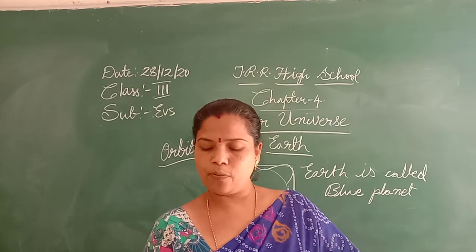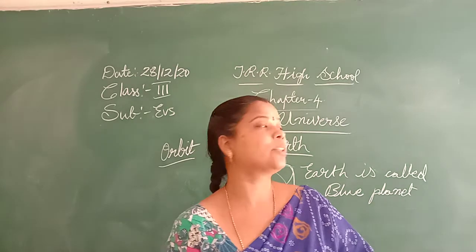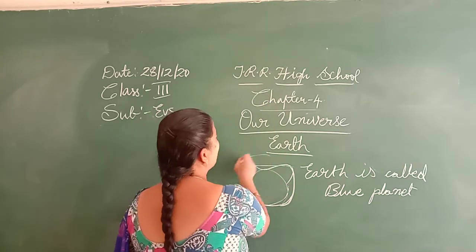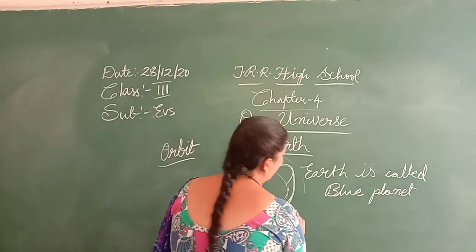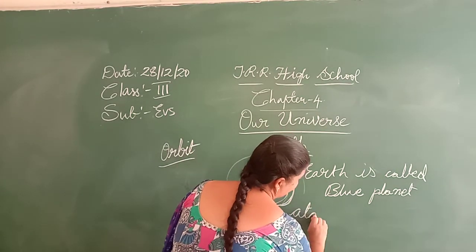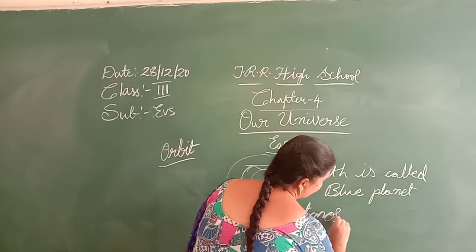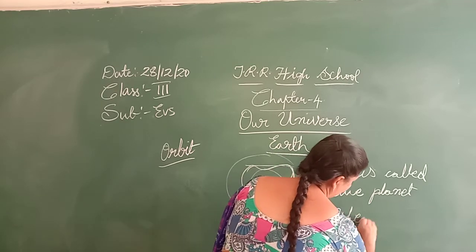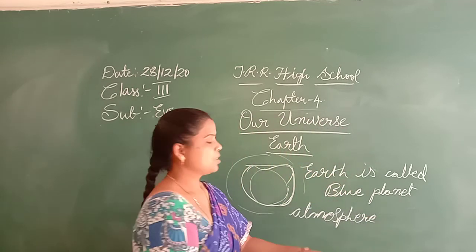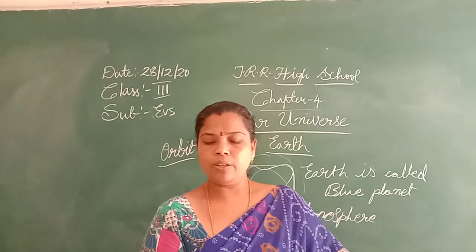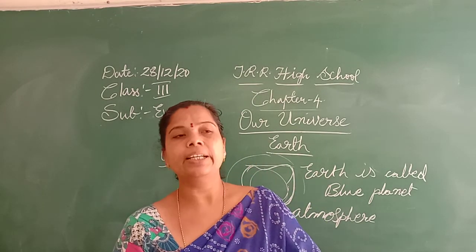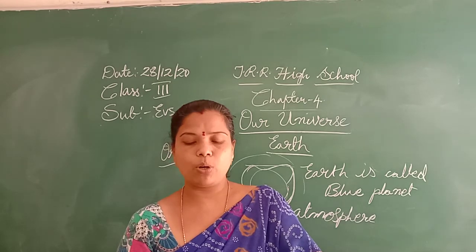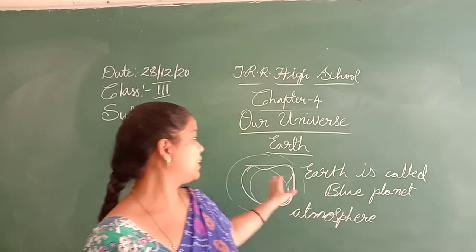There is a layer of air which surrounds the Earth, and this layer is called the atmosphere. The air which moves around the Earth is called the atmosphere. So what is the Earth called?